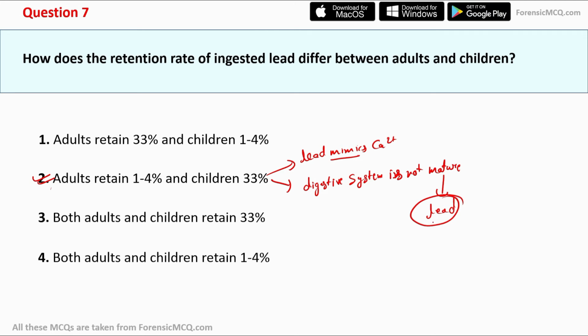So when the child is usually less than 3 years old, the lead absorption is high because it mimics calcium. And as the child is growing, this lead is usually absorbed in the form of nutrition by the child's body. So the correct answer for this question is option second, that is, adults retain 1 to 4% and children retain 33%.